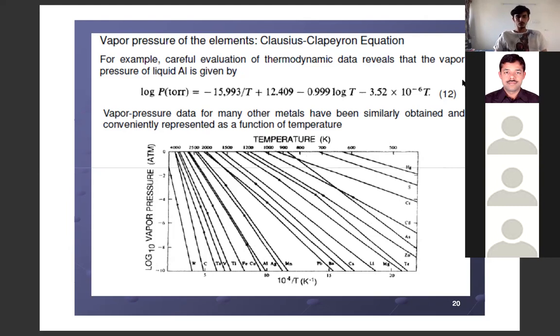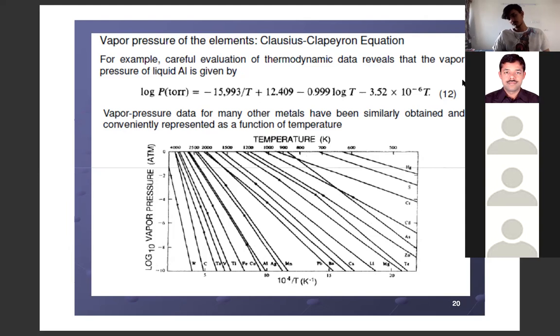What is the vapor pressure of an iron piece kept in open atmosphere? What is its vapor pressure? 1 atmosphere. Any iron box, if I keep it in open atmosphere, what is the vapor pressure of iron? 1 atmosphere, I think. No, it is not the right answer.